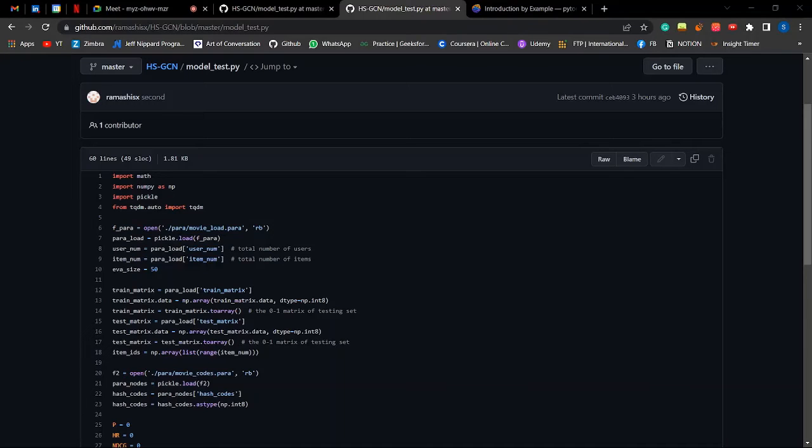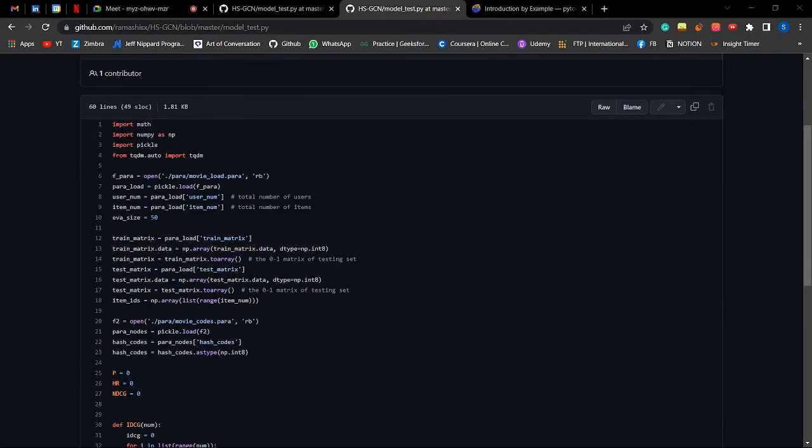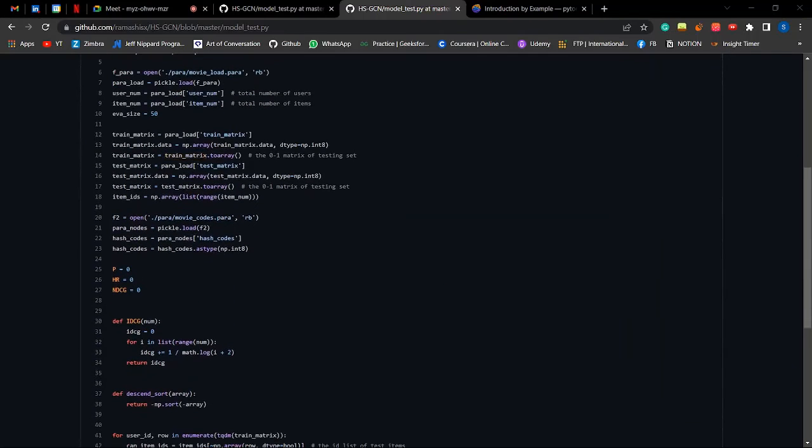For the testing of the model, we follow a similar approach as used for training. For evaluation, we make 50 recommendations for the user and test the same. We get the train and test matrices along with their hash codes, and for evaluation, we are calculating the hit rate, which is the number of times we make the correct predictions, the probability of the number of times the recommendation is provided in correct order, and the normalized discounted cumulative gain, which is basically a metric of how good the order of the recommendations that we made is.